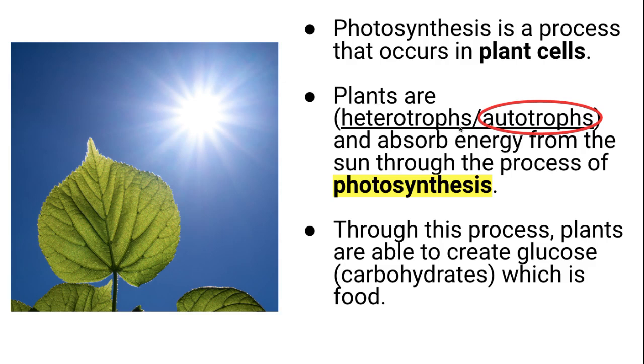In photosynthesis, this is a process that plants go through, and they are able to convert the factors in our environment, such as light energy, carbon dioxide, and water, into glucose. Glucose is a carbohydrate. Glucose serves as a source of energy for other organisms. So, when other organisms feed on plants, they're able to obtain energy.